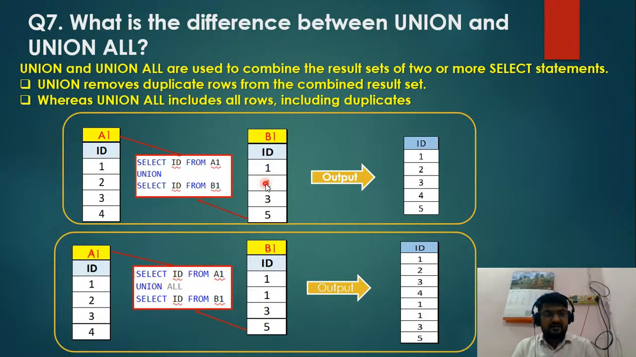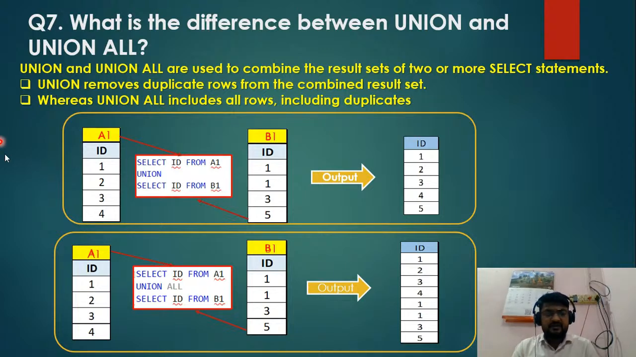Basically, UNION and UNION ALL are useful whenever we are getting data and want to combine the two data sets from the database. First of all, we need to know what happens in a UNION and what happens in a UNION ALL. If you check, these are the two tables, for example A1 and B1. Whenever we apply the UNION, it removes the duplicate rows from the combined result set.